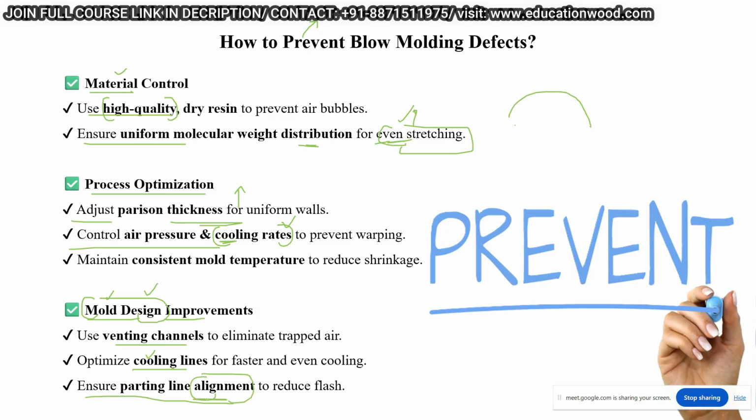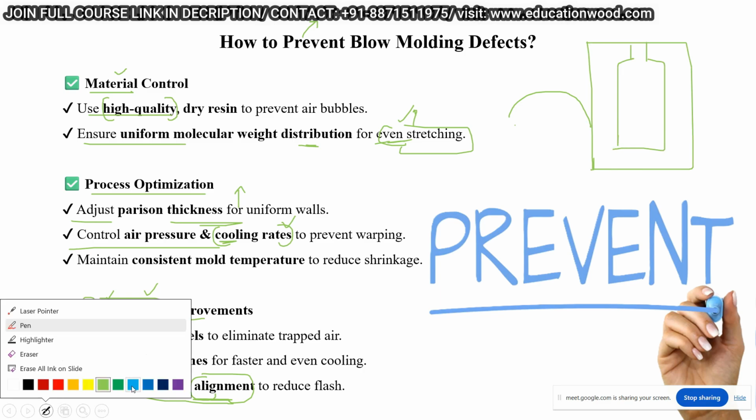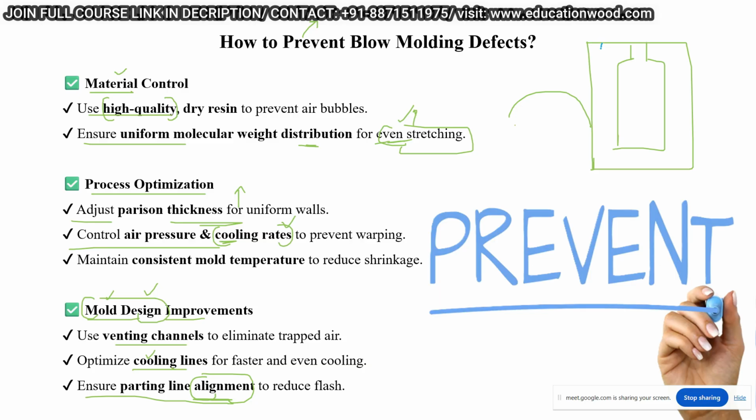For the proper alignment of the parting line, we can use some interlock also. Just for an example, you have a bottle like this. You can use interlocks, and instead of the guide pillar and guide bush, you can use the interlock with draft. So basically, it will provide the proper parting line to the component. Okay, sir. Okay, understood.